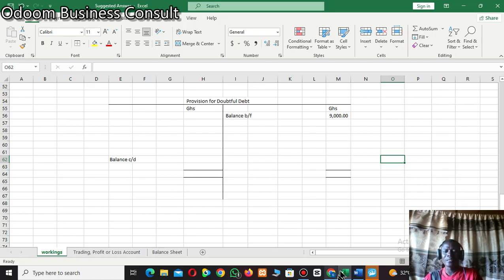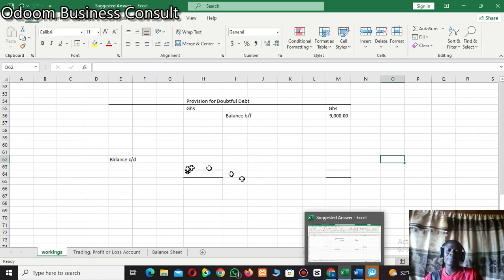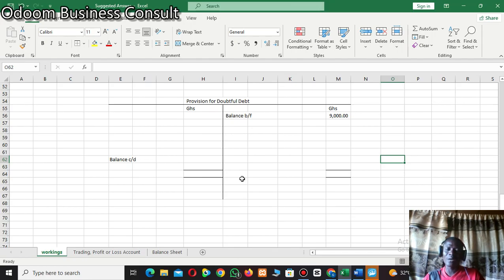The one that you see on the face of the trial balance has been catered for in the previous accounting year. And when you are using the matching concept, we don't use information relating to the previous year in the current year. The trading profit and loss account only contains information for the current year.